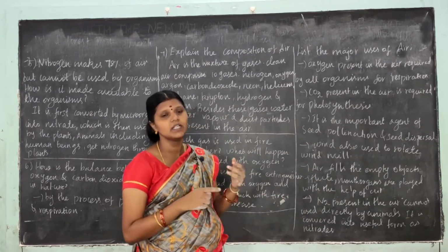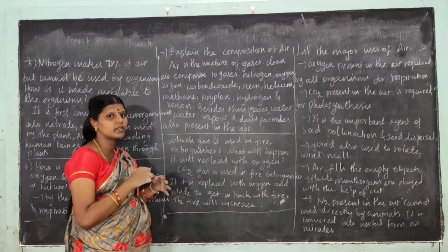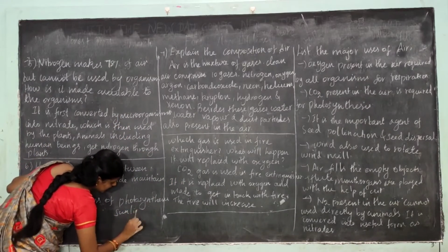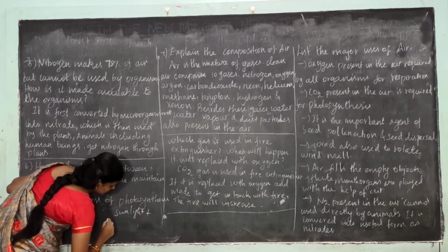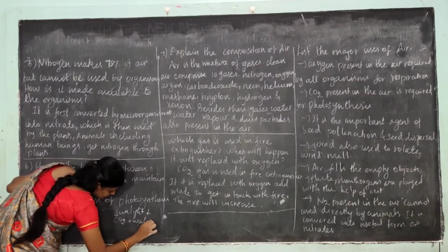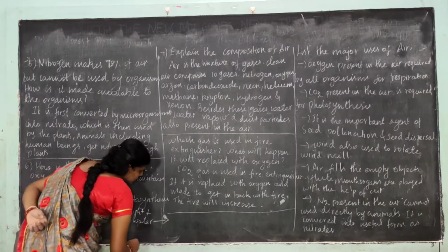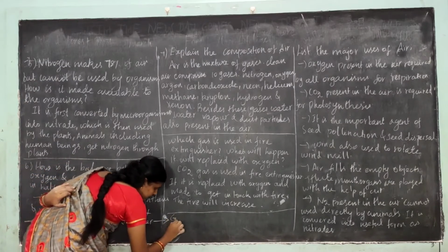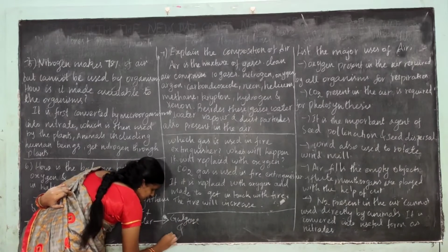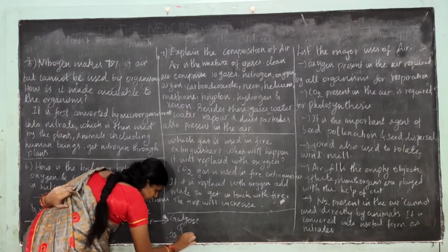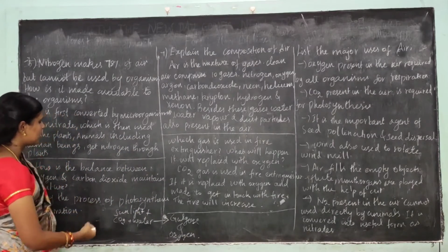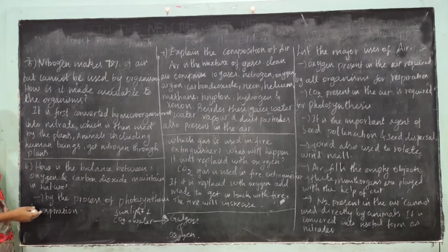Sunlight plus carbon dioxide plus water is converted into glucose and oxygen.